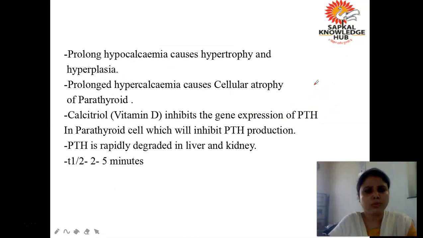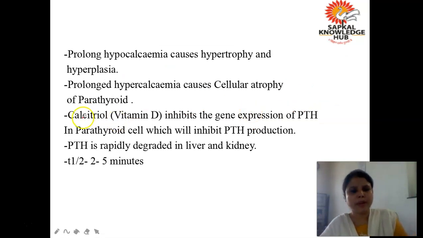Okay, now see, this point I have already explained to you, that calcitriol or vitamin D inhibits the gene expression of PTH in parathyroid cell, which will inhibit the PTH production. Now calcitriol, which is also called the active form of vitamin D, I already told you that it is responsible for the absorption of calcium from the gut. This is one of its activities, and the second activity is it inhibits the gene expression of parathyroid hormone in parathyroid cell, which will inhibit the PTH production.